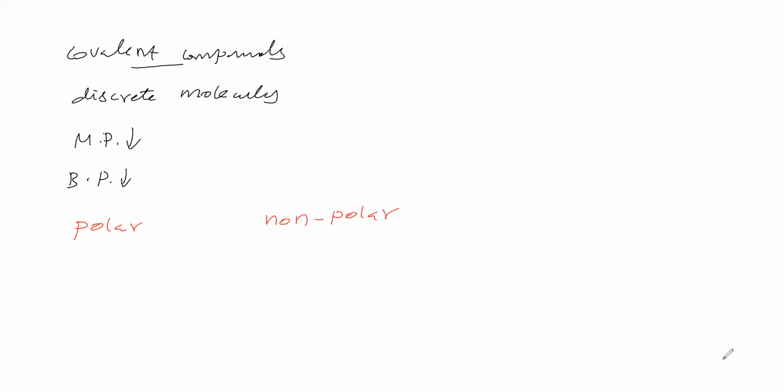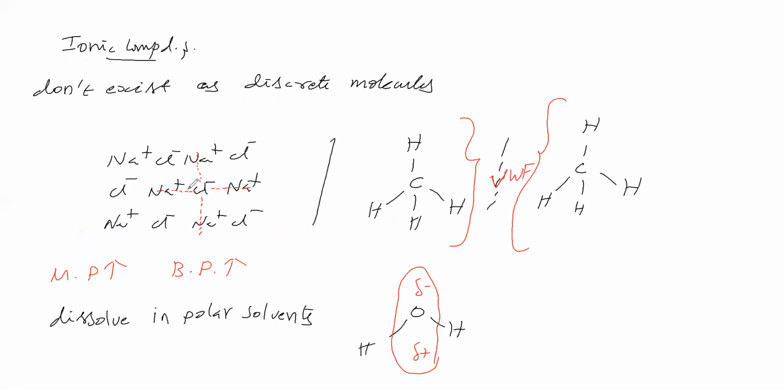Next, conduction of electricity. In ionic compounds in the solid state, ions are closely packed and a strong force of attraction is there. Ions are not free, therefore in the solid state they do not conduct electricity. But in the molten state, ions are freely moving, therefore they will conduct electricity. In aqueous solution also, ions are freely moving, therefore they conduct electricity.